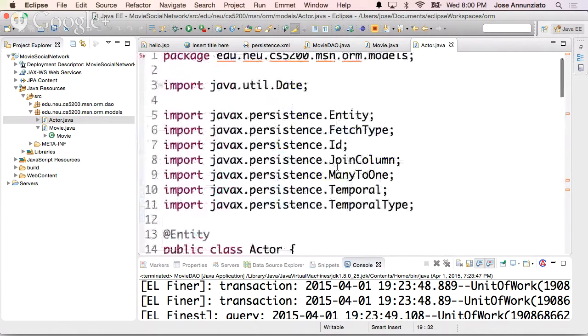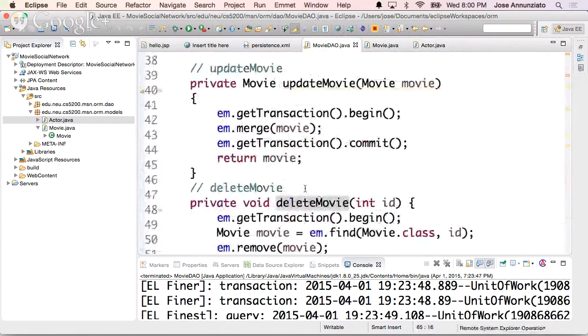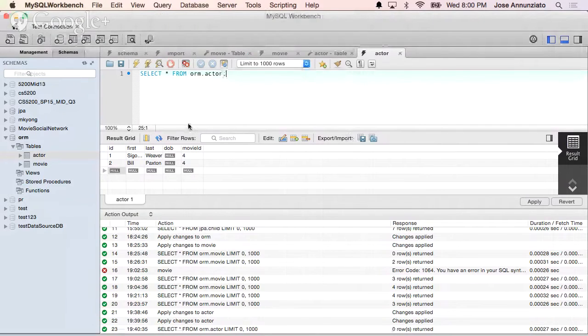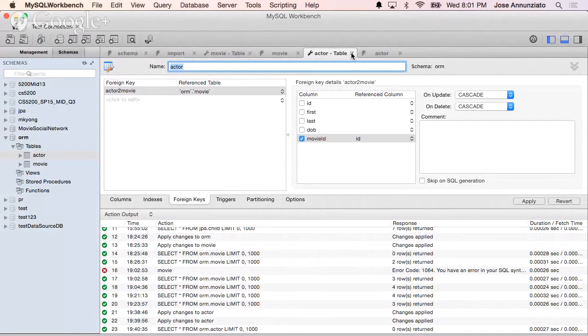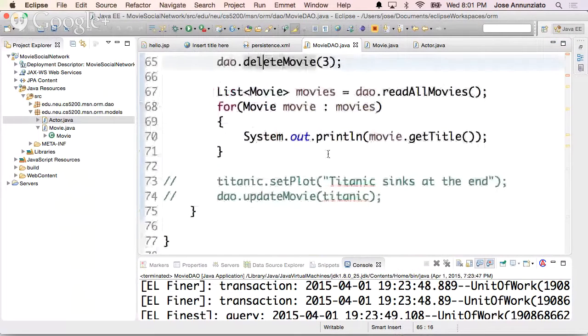Let's go back to movie DAO. One of the things that we might want to do is add an actor to a movie. We would like to create a new actor and retrieve. Actually, wait a minute. We already have actors in a movie, don't we? In Aliens. Well, let's see what happens when we retrieve Aliens. Aliens, the ID is 4. So let's retrieve the movie number 4.